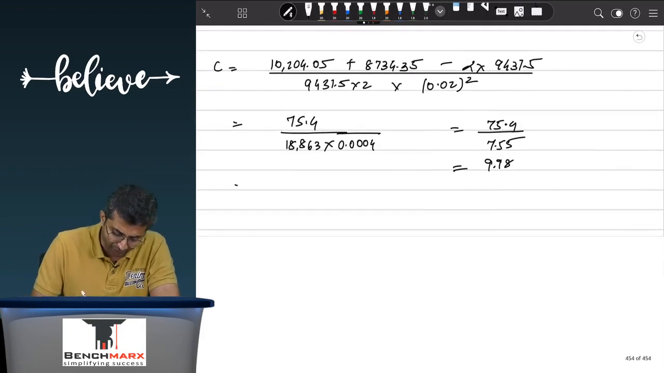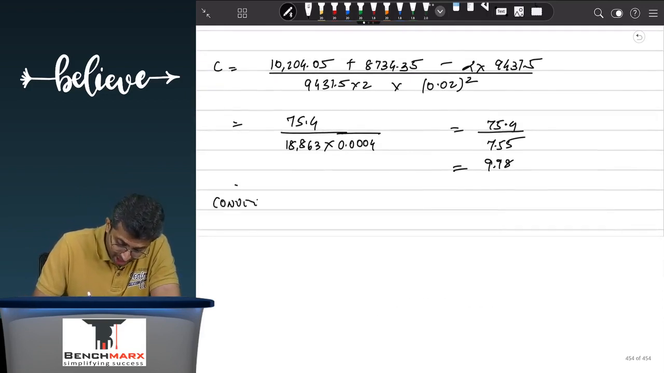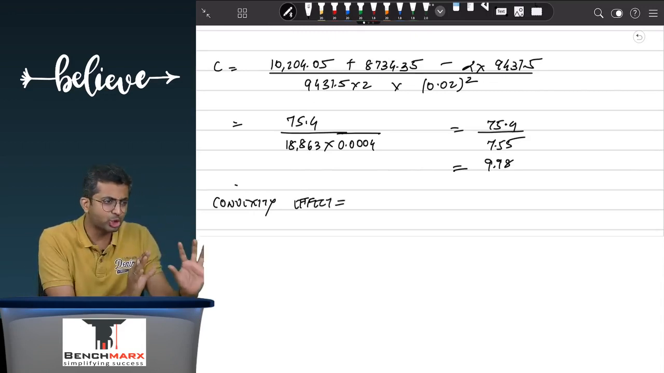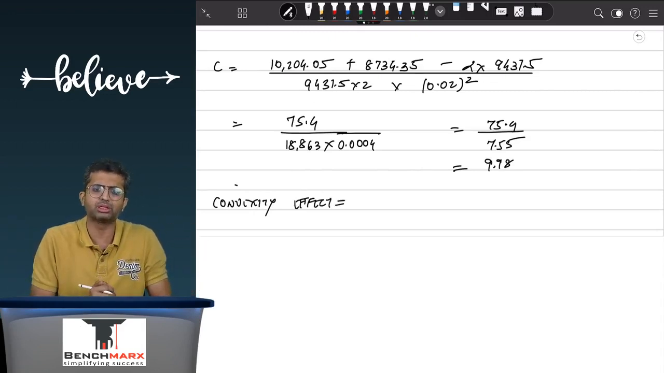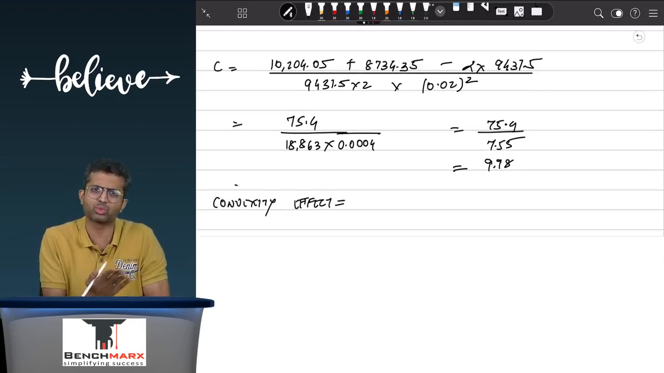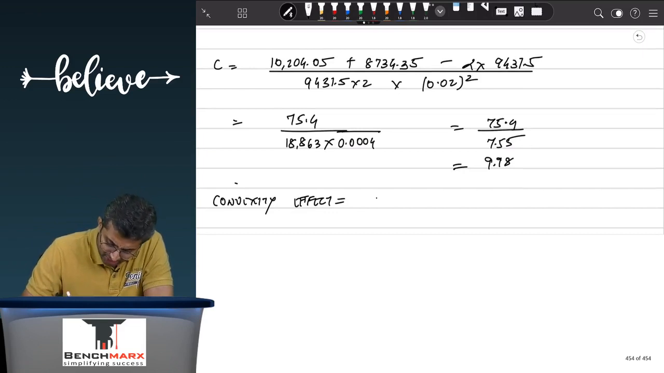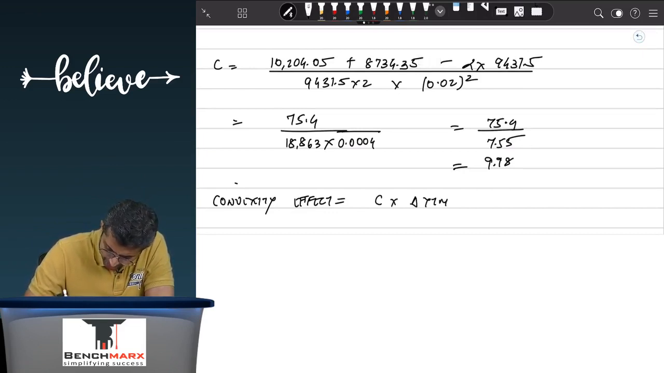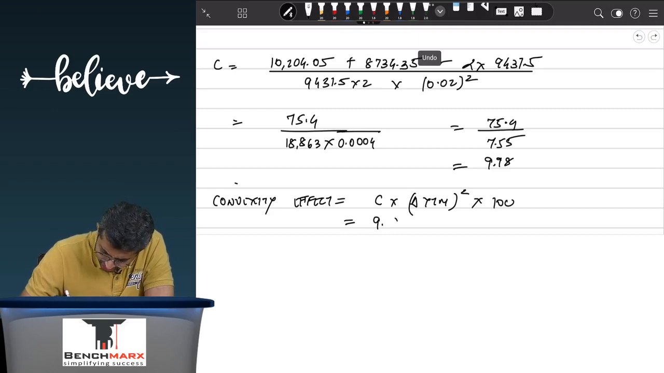However, if you want to find the convexity effect on price, like for duration, you find the duration and then multiply it by the delta YTM. So if there's a 1% change, then 1%. In a similar way, the convexity effect over here is C into delta YTM squared into 100. So over here, this is 9.98, and again you are multiplying this by 0.02 squared.